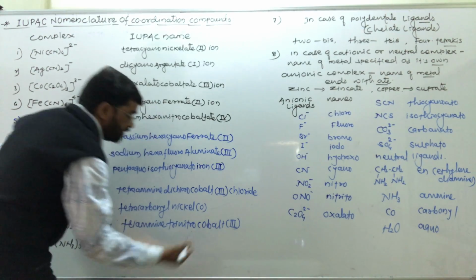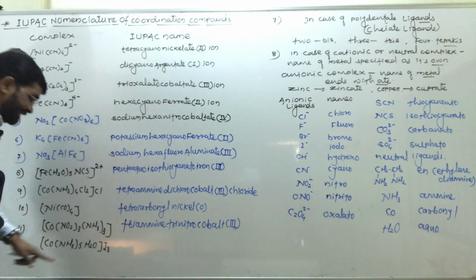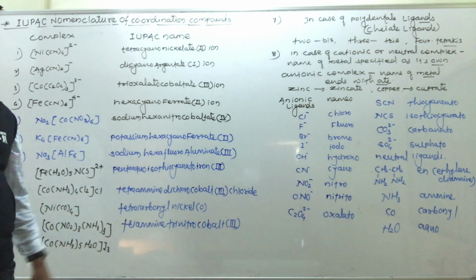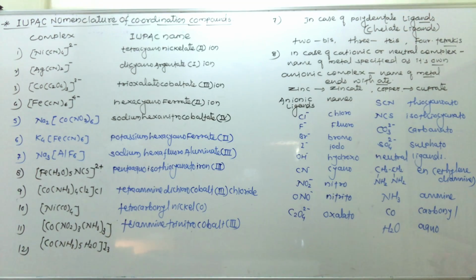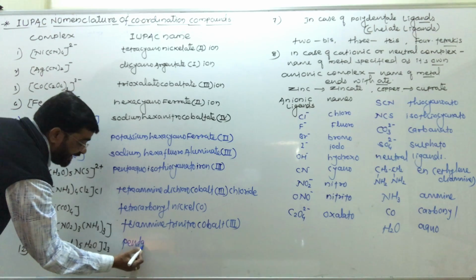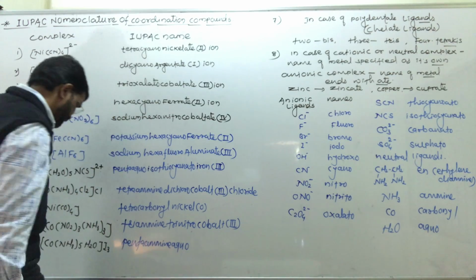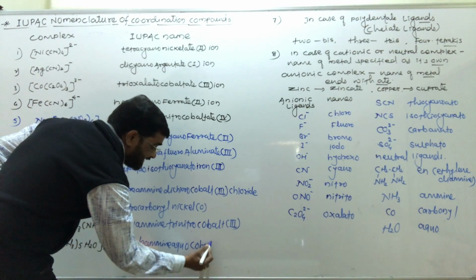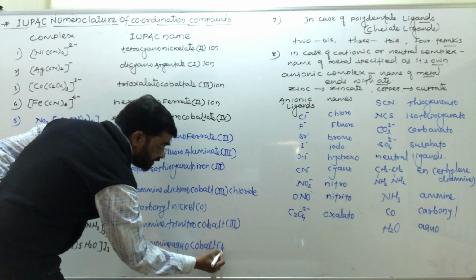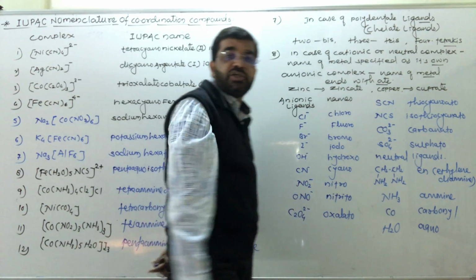The oxidation number is 3 because the NO2 groups have a 3 minus charge. And the last one has ammine and aqua. Five ammine groups are there, so pentaammineaquocobalt, oxidation number is 3, and iodide ions are present in the ionization sphere.